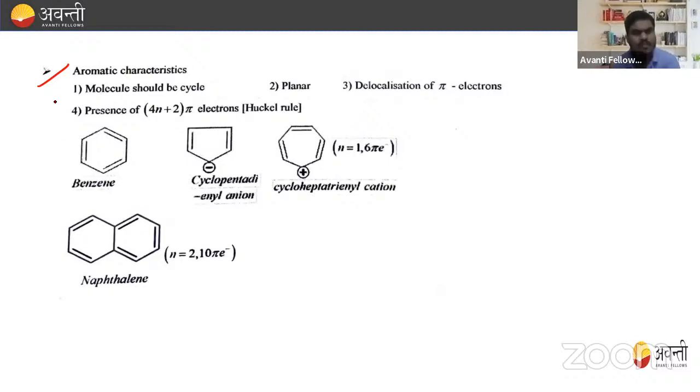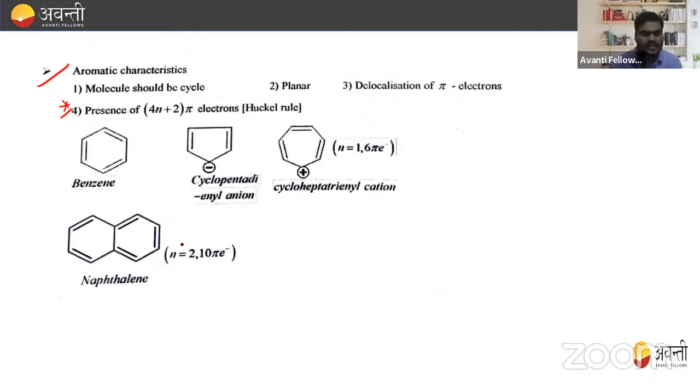Let's see how we can judge whether the compound is aromatic or not by using Huckel rule. Huckel says that the molecule should be cyclic. It must be planar. And delocalization of pi electrons must be present, which is also a necessary condition for the molecule to be aromatic. And the last and most important one is the presence of 4n plus 2 pi electrons. That is Huckel rule. So if the molecule possesses these four characteristics, then it must be an aromatic compound, right?